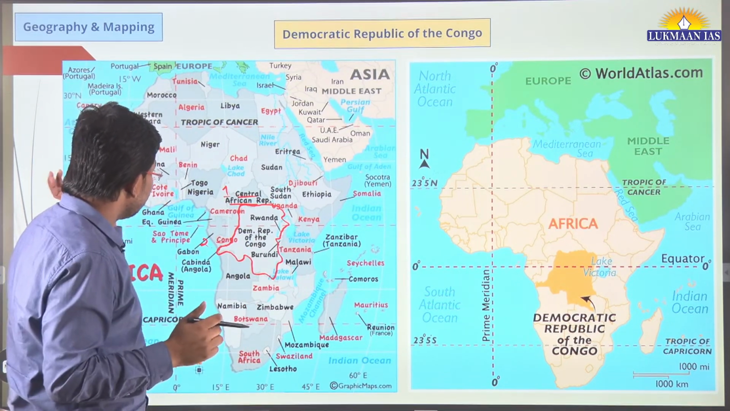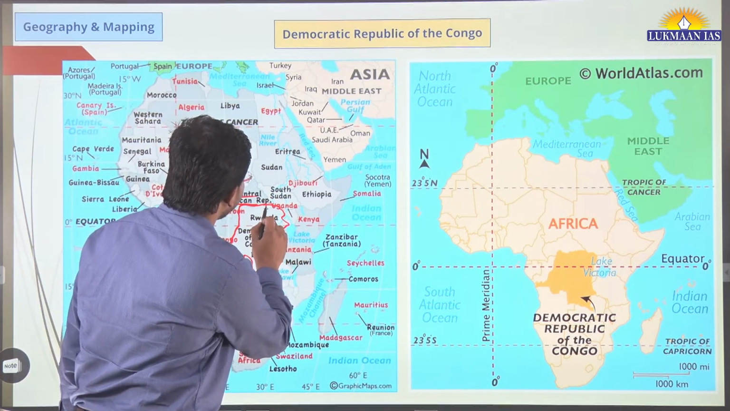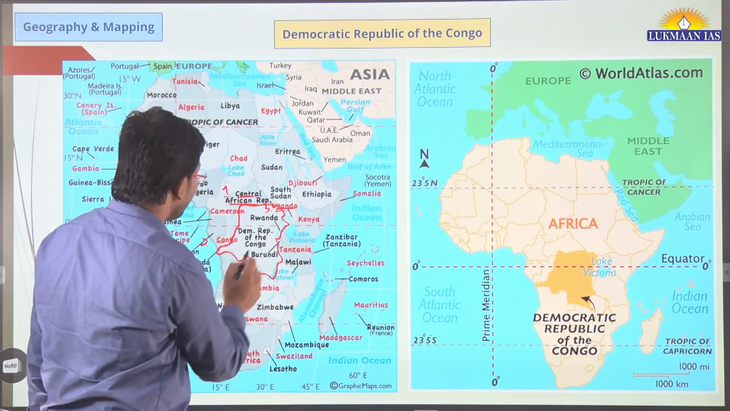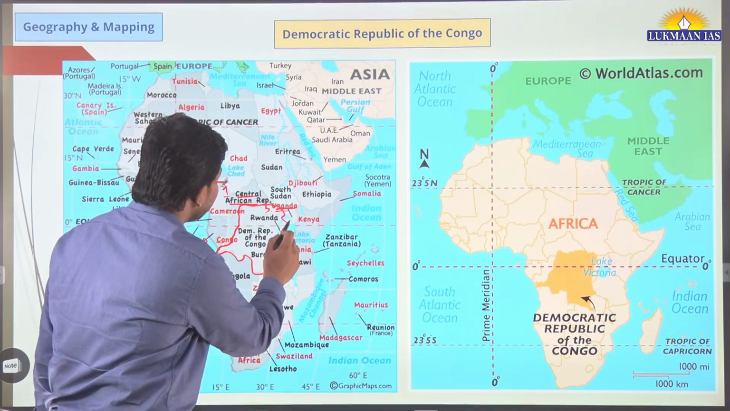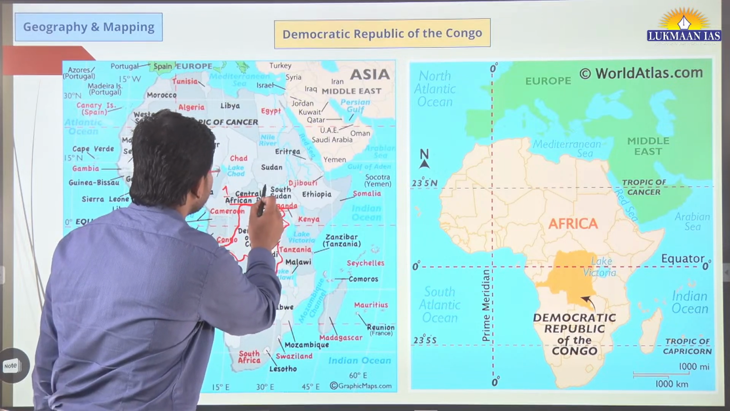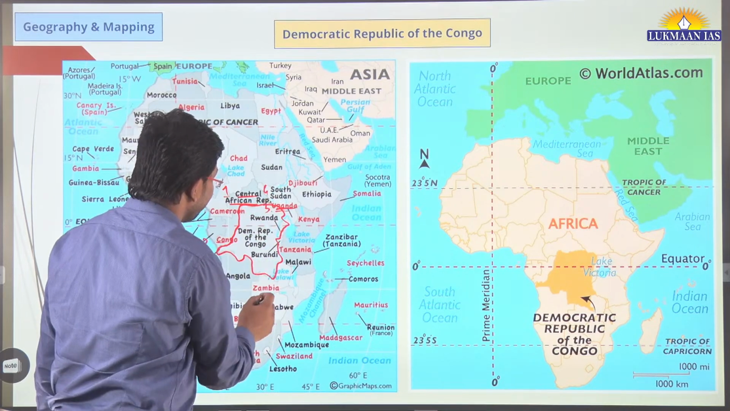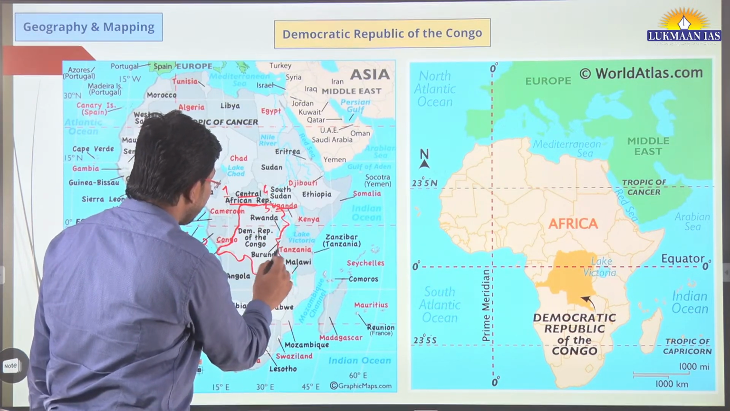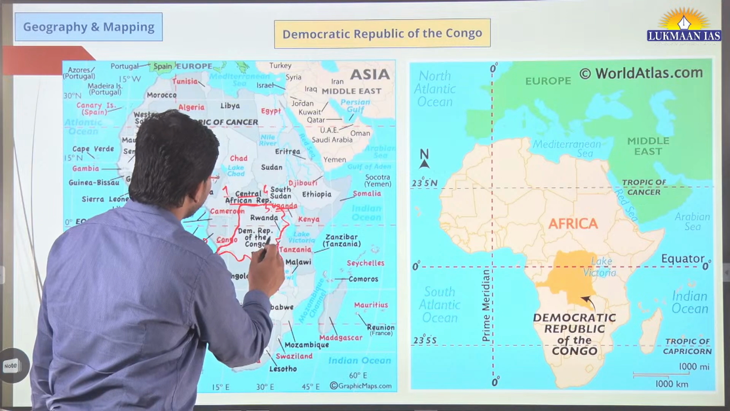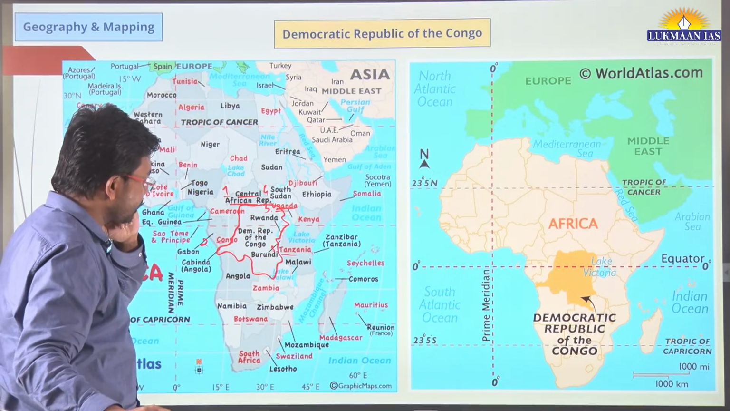Then to the east, we have Uganda. Then we see another country which is South Sudan. South Sudan also shares border with Congo. So like 3, this is 4, South Sudan. Then we have 5, Tanzania. Tanzania also shares border with Congo.